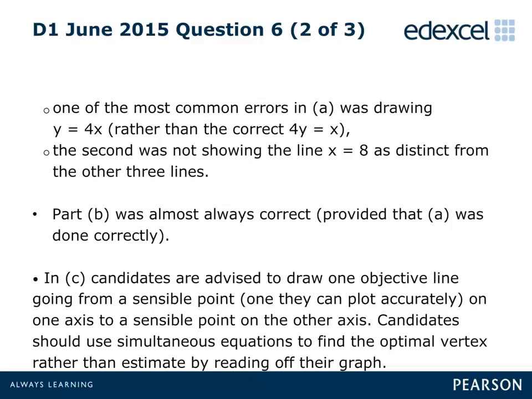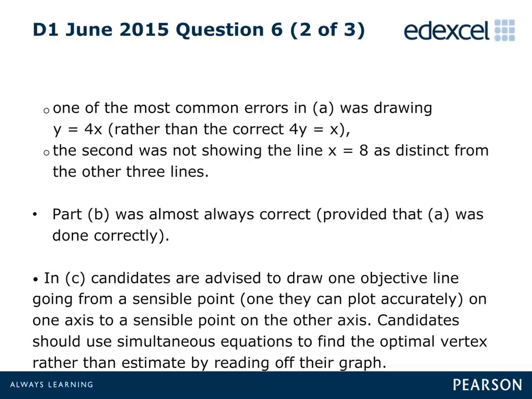The first of the two most common errors in this part was to incorrectly draw the line y equals 4x, rather than the correct 4y equals x. The second was to not show the line x equals 8, as distinct from the other three lines in any way. Candidates either failed to notice, or they simply ignored, the strict inequality that x was less than 8. If Part A was answered correctly, then candidates usually determined and labelled the feasible region correctly in Part B.